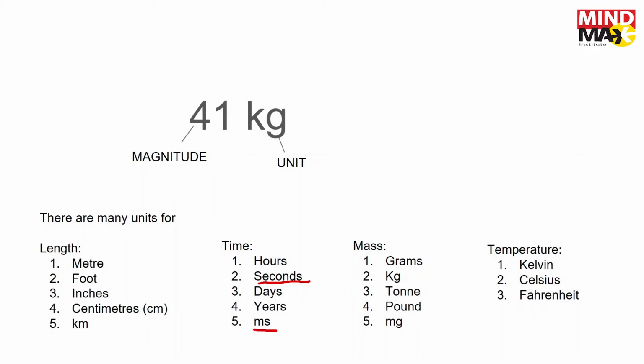Mass, the unit to measure mass, as we learned, is kg. kg is the SI unit for mass. Now the smaller units of mass include grams and milligrams.